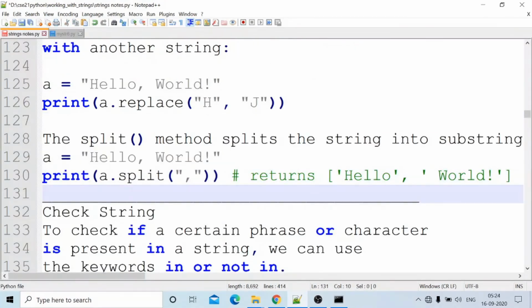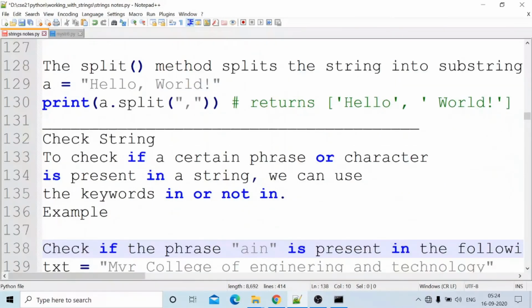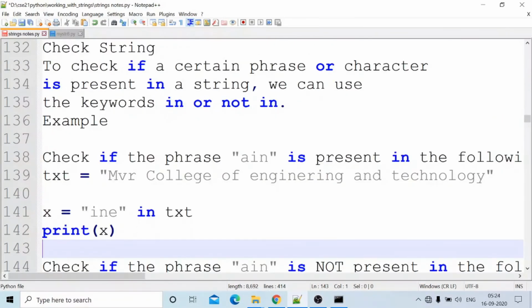To check whether the given string is present or not. Here the message is MVR College of Engineering and Technology. In order to check whether some value is present in this string or not, we use the in operator. We will see the programming.